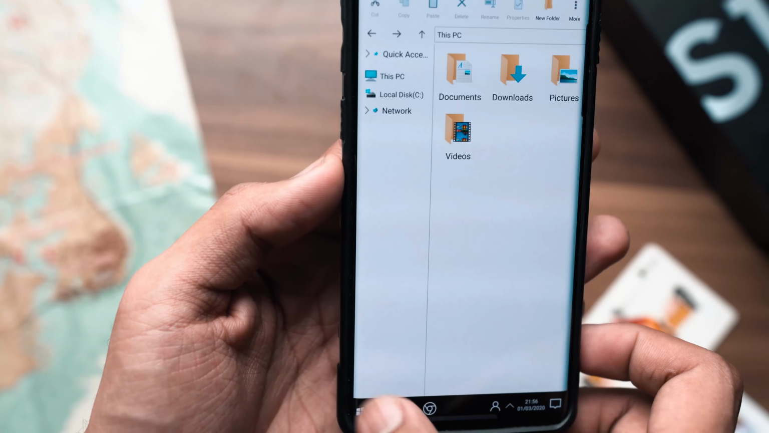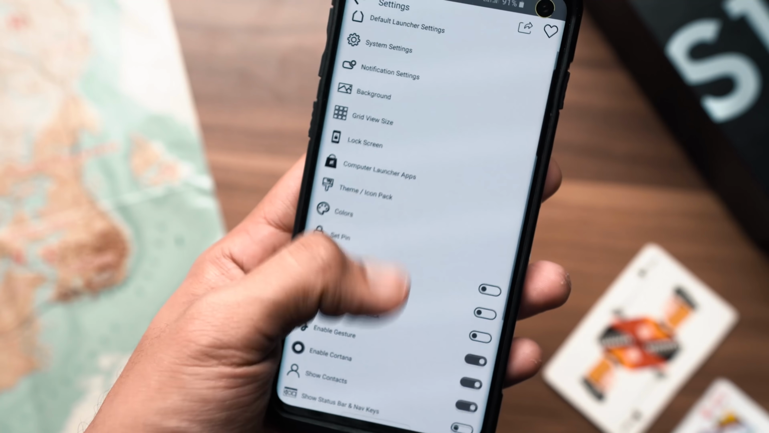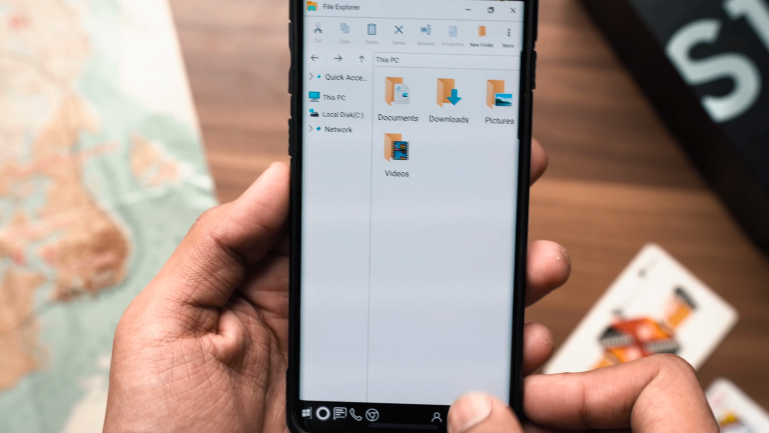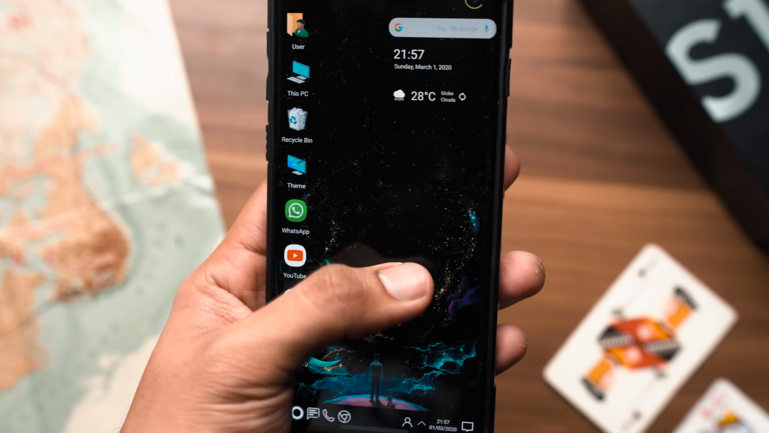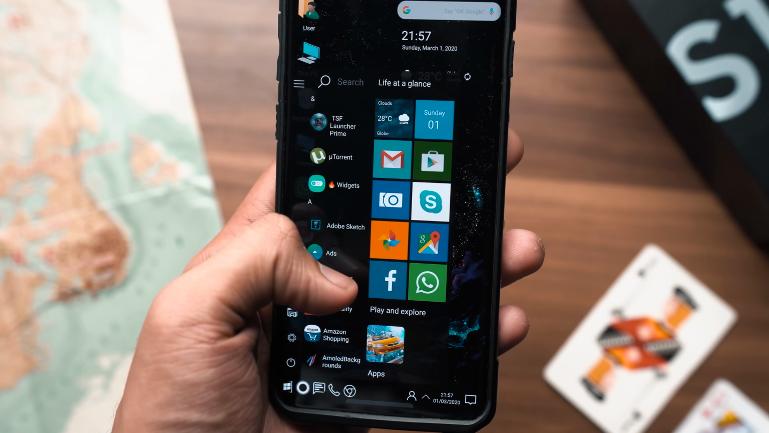You can also download and add different themes as well as enable different types of features. There is no practical reason to actually do this, but just in case you want to have some fun, you want to get that Windows look and surprise a few friends, then this is a really cool app to do so. So definitely check it out, link in the description below.